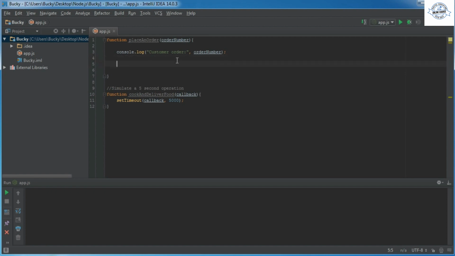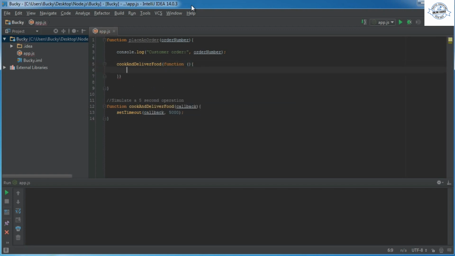Alright, so obviously whenever a user places an order, we're just going to print something out, and then we're going to call cook and deliver food. The reason that I had to explain in the last tutorial that you can actually have functions and pass them in as parameters to other functions is this. This callback is essentially a bit of code that we want to run after 5 seconds. So we can actually put an anonymous function in here and run some bit of code.